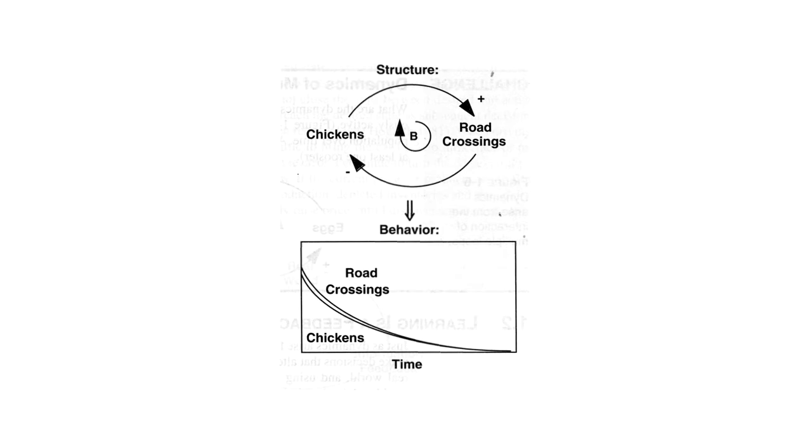There's always some implication that there's something on the other side of the road that the chicken wants. All right, that's enough of that. Chickens and roads.